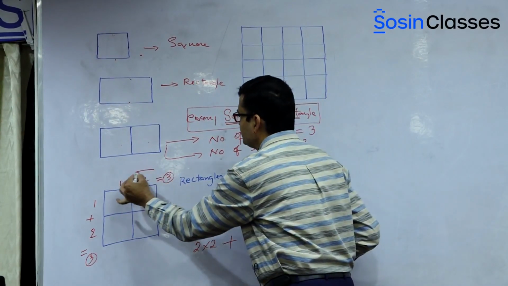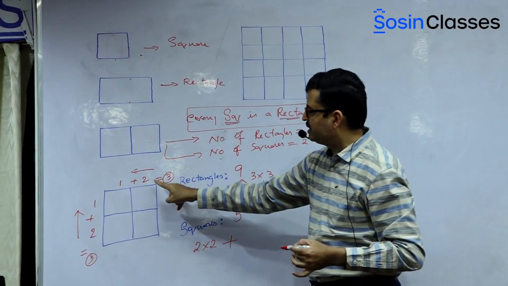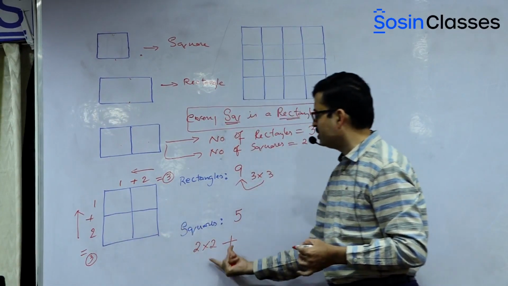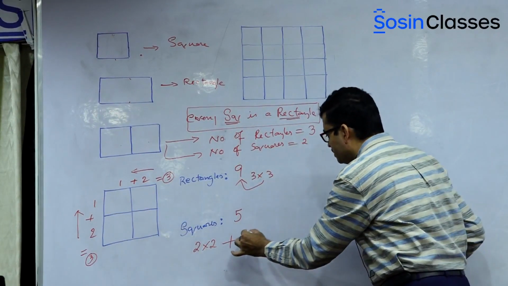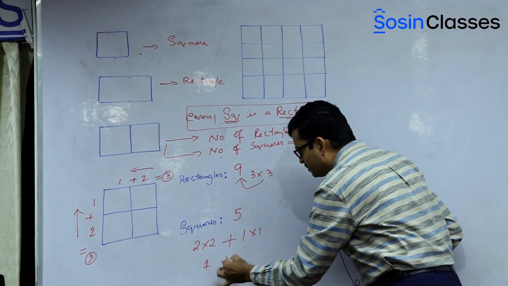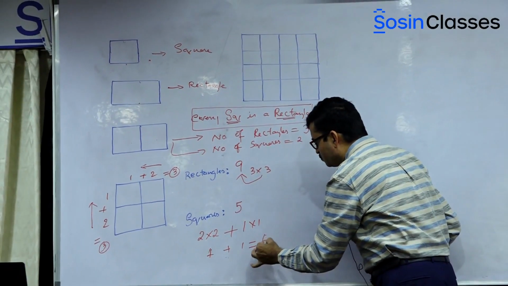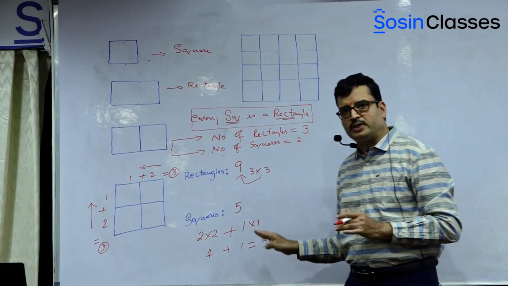So first we have taken 2 into 2, then plus 1 into 1. So 2 2s are 4, 4 plus 1 is equal to 5. So 5 squares. This is a simple and the best way of doing it, okay?